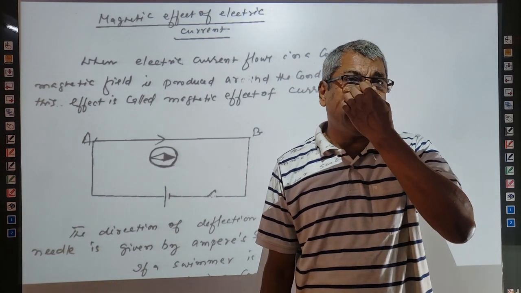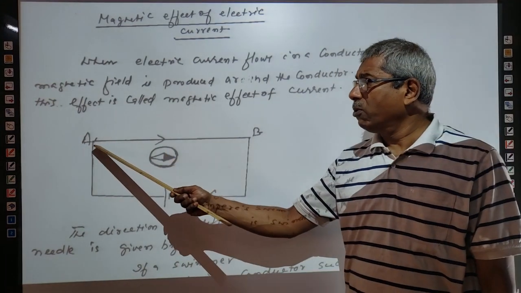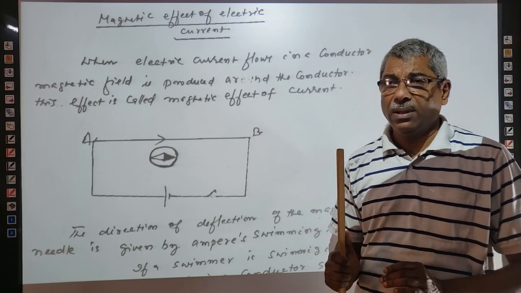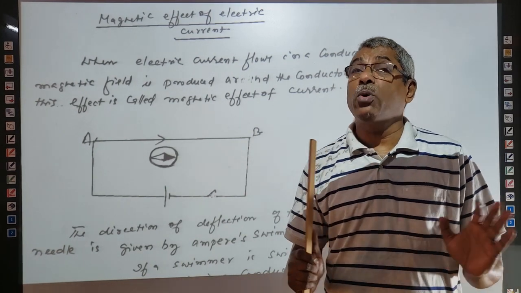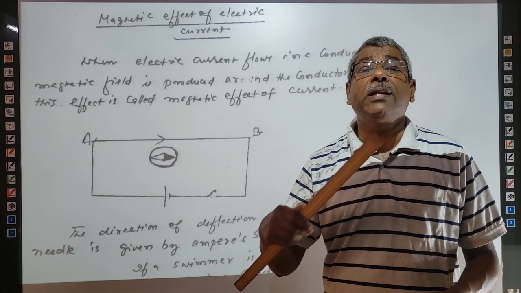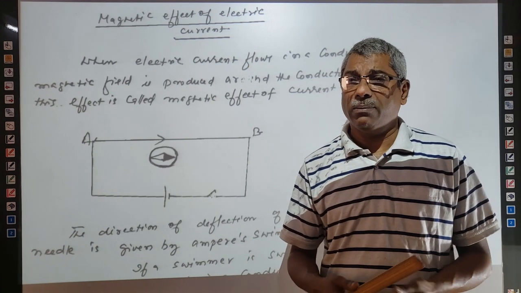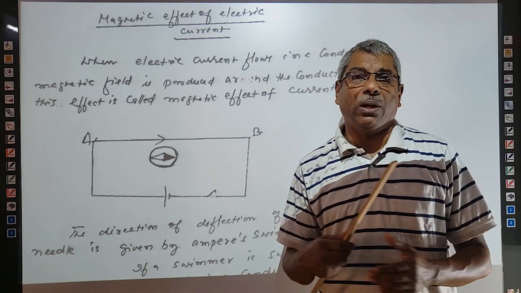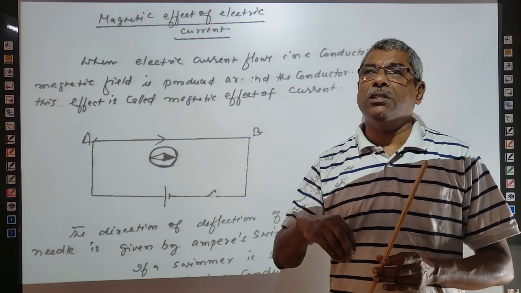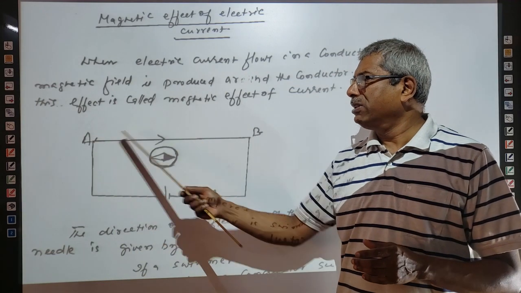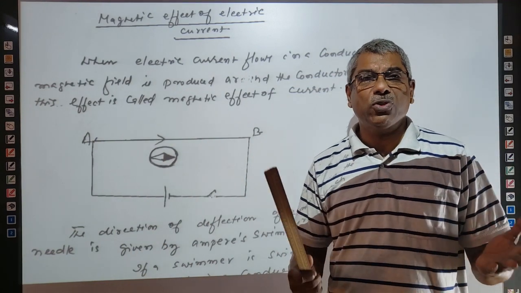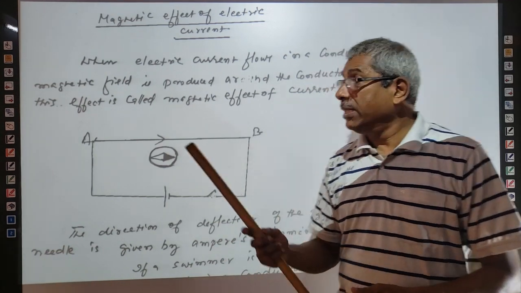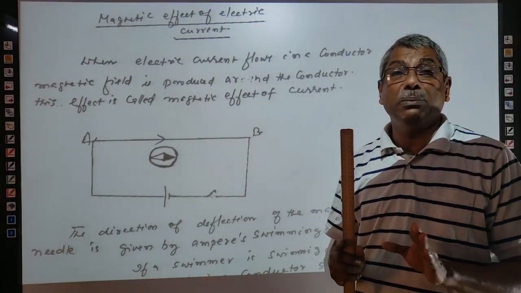A very important thing you have to remember is that when electric current flows through a conductor, the conductor does not become a magnet, but a magnetic field is produced around it. A field is created. What kind of field? Magnetic field. In electrostatics we studied about electric field, which is related to charged particles. Here this is a different thing. When electric current flows through a conductor, a magnetic field is produced around it. The conductor itself does not become a magnet.